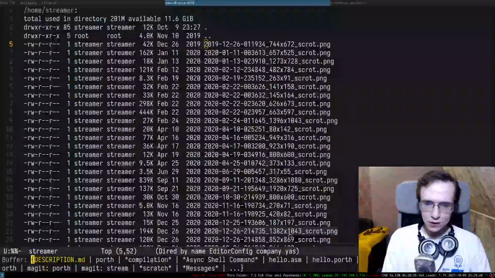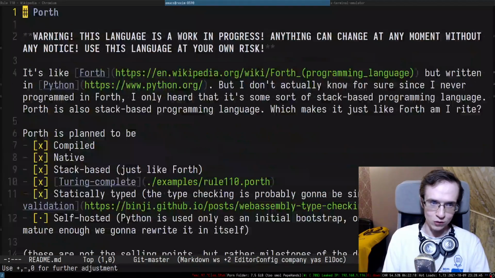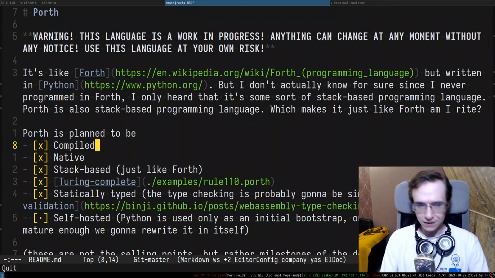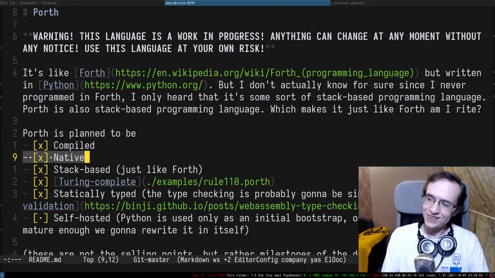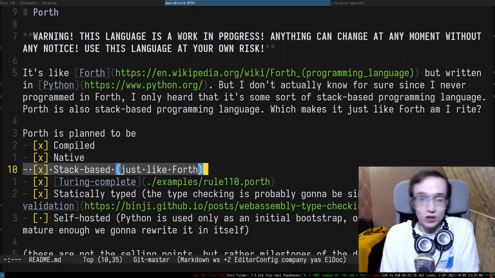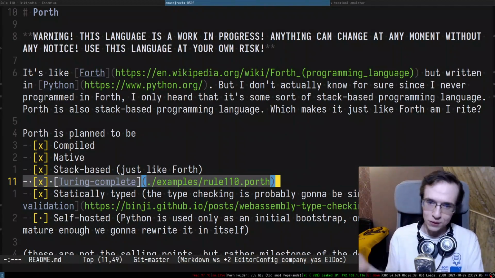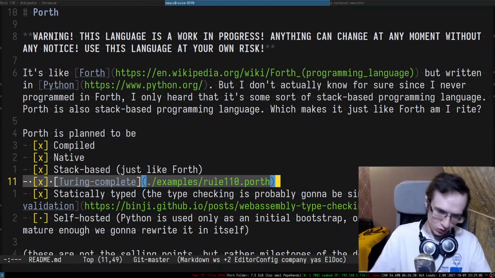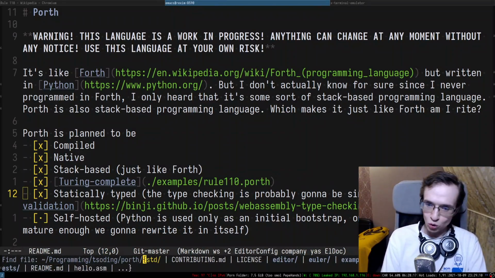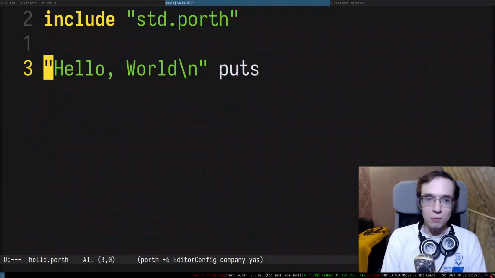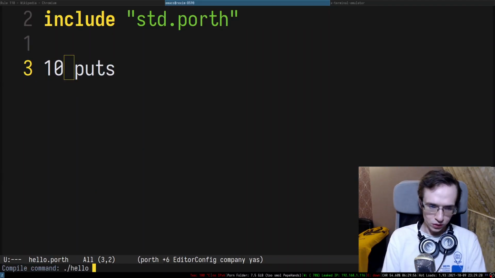And we had a lot of plans for this language, so let's take a look at what kind of plans we had. I wanted the language to be compiled. It is in fact compiled. I wanted it to be native. It is in fact native. As you can see, I already demonstrated that it produces native executables. I wanted it to be stack-based, just like Forth. Well, it was stack-based since day one. I wanted it to be Turing complete. I demonstrated Turing completeness by implementing Rule 110 and Game of Life and so on. It is Turing complete. I wanted it to be statically typed. It is in fact statically typed, so not all programs can easily compile. For example, in hello world, if you provide a number instead of a string, it won't work as far as I know.